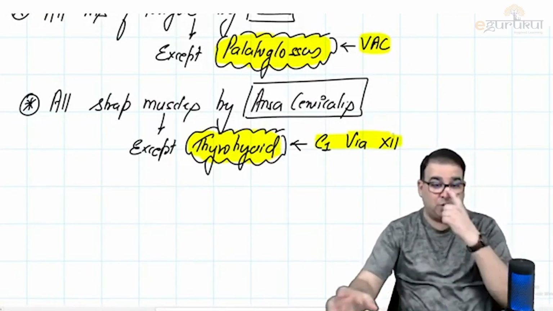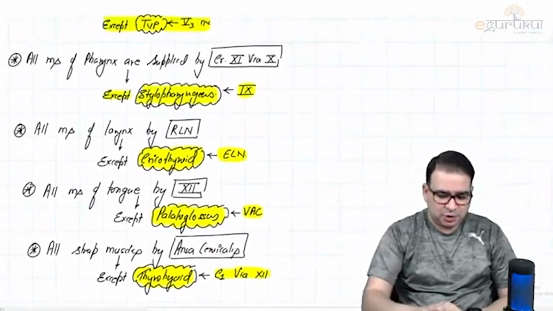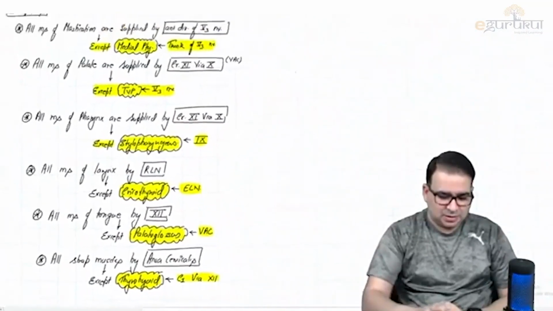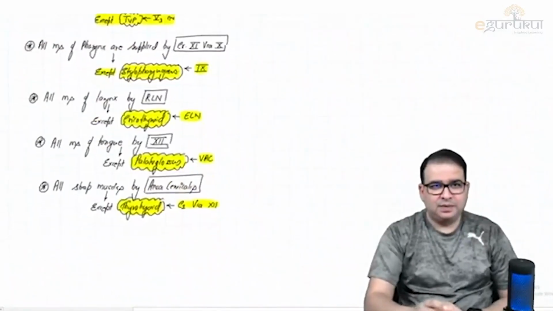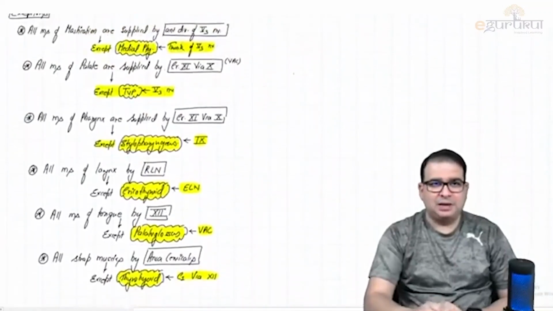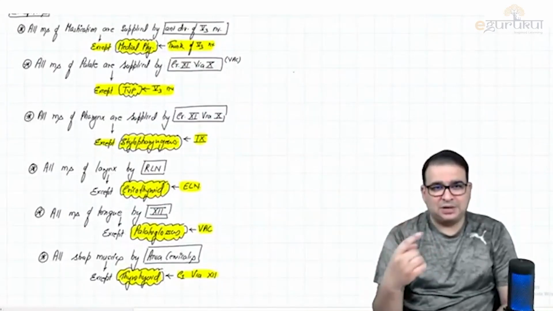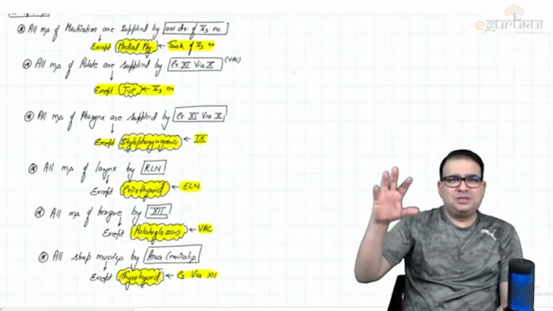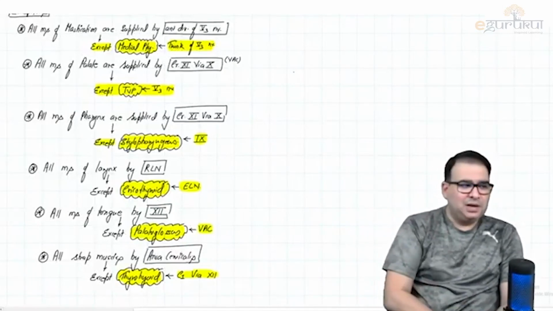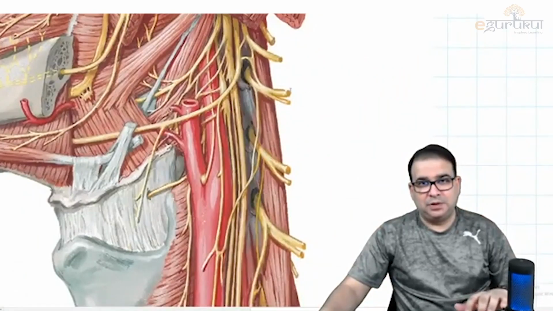C1 via hypoglossal. Exceptions के ऊपर अलग से questions आ जाते हैं. That's why you should know all the exceptions. These are all exceptions we have here. Muscles of mastication में एक exception है, palate में एक exception है, pharynx में एक exception है, larynx में एक exception है, tongue में, and again in the strap muscle. So all these groups of muscles have one exception, and you should know what nerve is going to supply them. Look at this huge picture here.